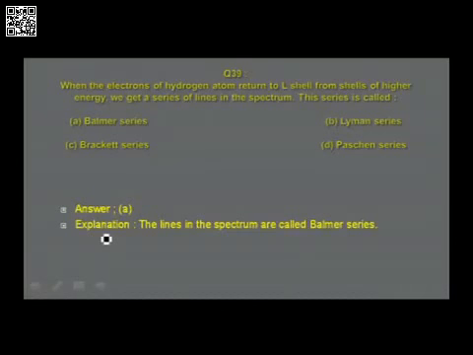Simple answer. You should understand that as soon as you look at this question and you find the letter L, n value should be 2. Based on that, you get this answer as Balmer series. Let us move on to the next slide.